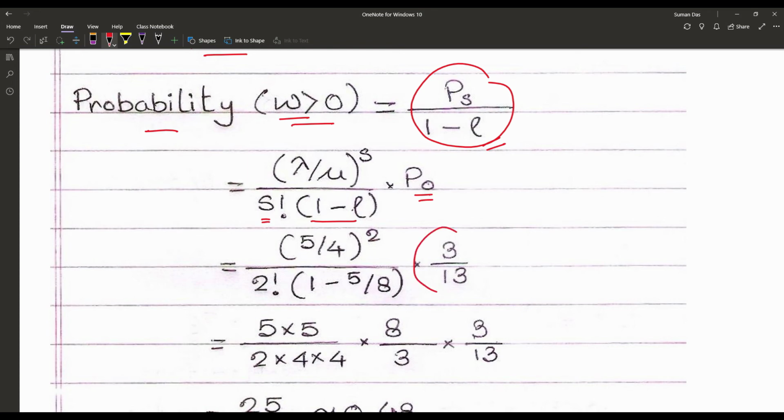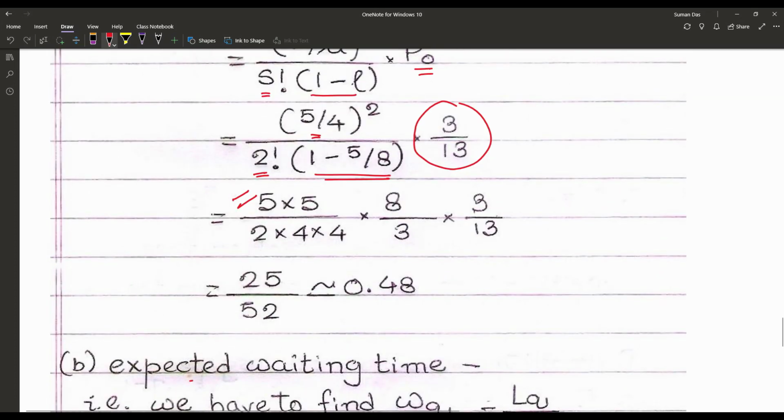Already we have found that P0 is equal to 3 by 13. Lambda upon mu is equal to (5 by 4) whole square, S is equal to 2 factorial, 1 minus 5 by 8. So finally, after calculation, we are getting the result as 25 by 52, and that is nearly equal to 0.48. So that is the solution of our first problem.